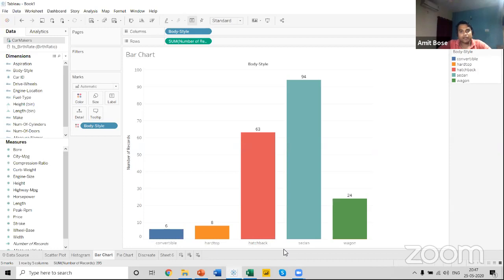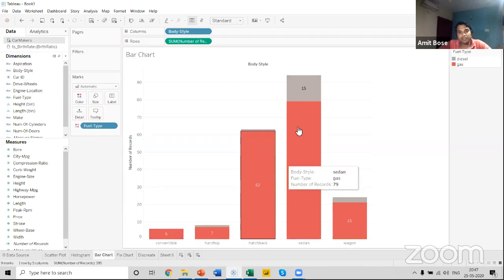Now, what if I want to show the fuel type for each of the body styles? So I'll bring the fuel type over the color section, and you can see the moment I bring the fuel type over the color section, the total numbers for each of the cars have moved out. There is no total available. Even if I click on this T, the totals, I'm not able to see the totals over here.